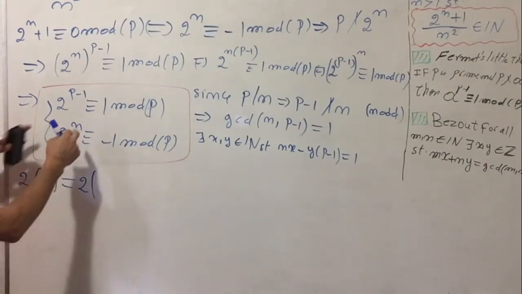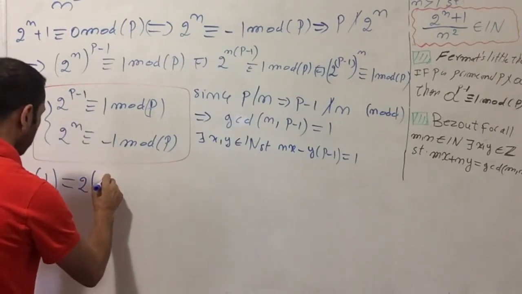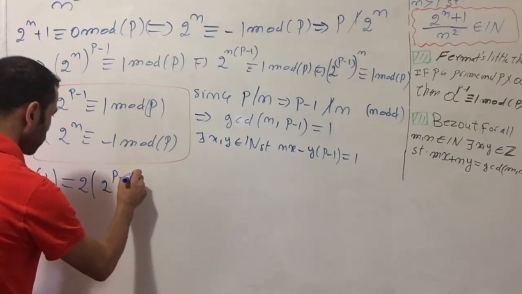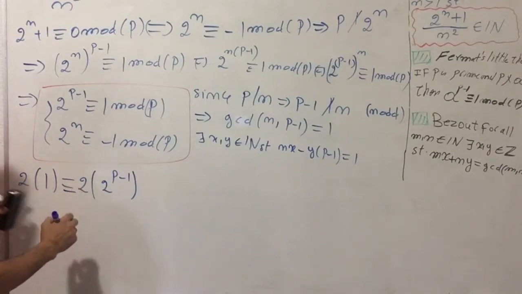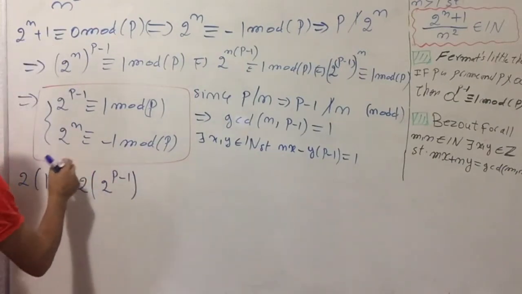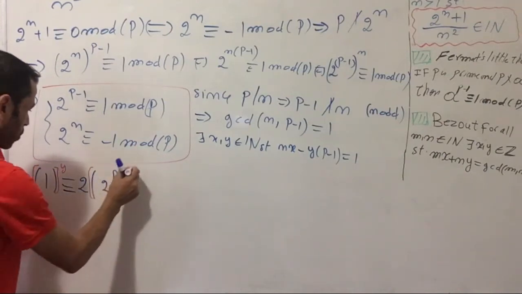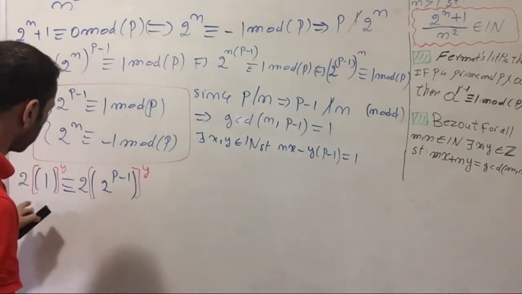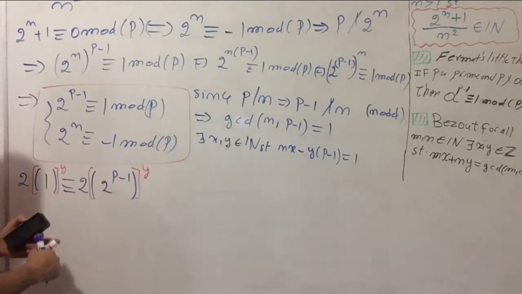I'm going to replace the number 1 by this one, so 2 to the p minus 1. This is a congruence, not an equal sign. I'm erasing the number 1 here, also y here. I'm multiplying by the number 2 on both sides.